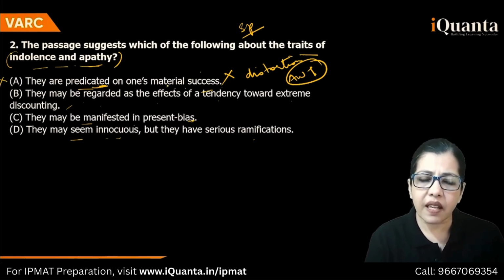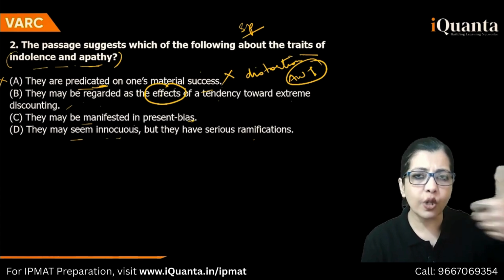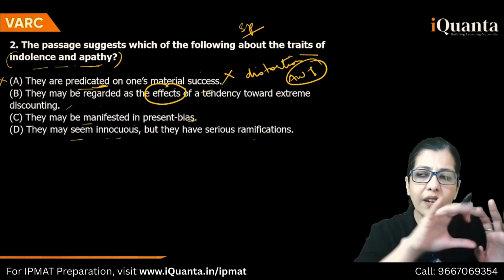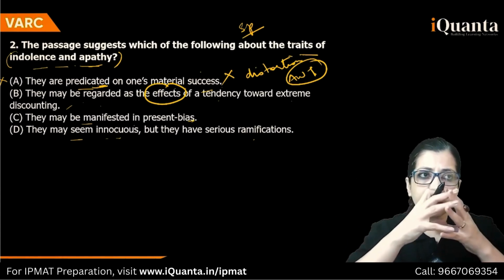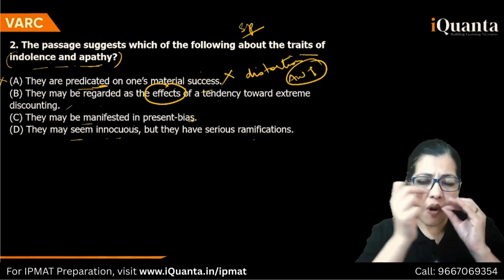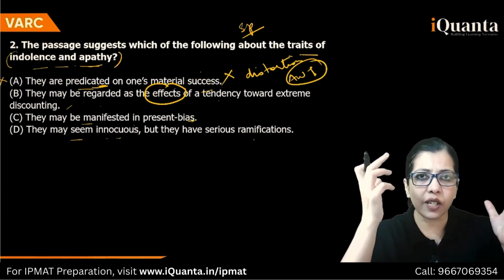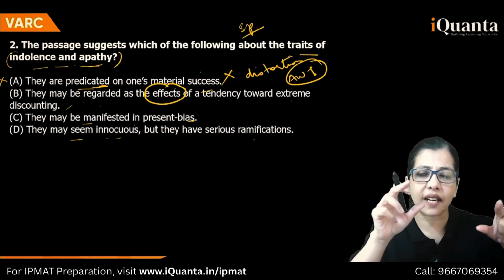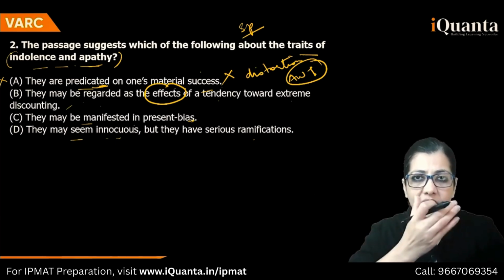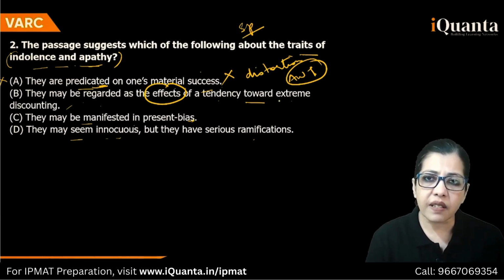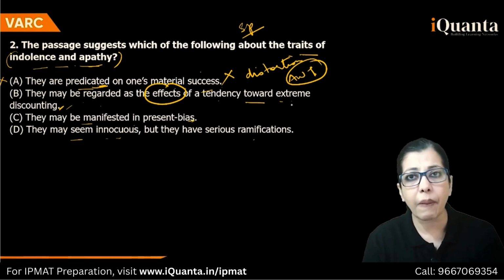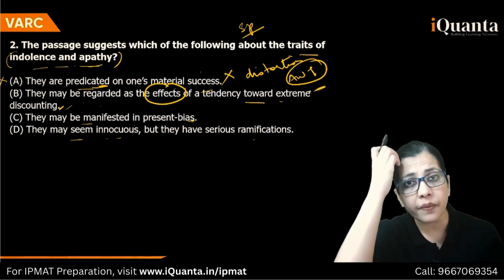They may be regarded as the effects. I like this. Remember I showed you that technique over there. Manifestation means it presents itself. So with practice I know immediately that there will be a cause-effect question set. Effects of a tendency toward extreme discounting, that is what the para is discussing. So I'll keep this.